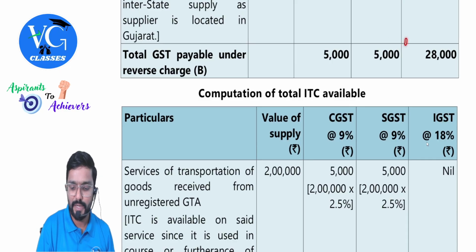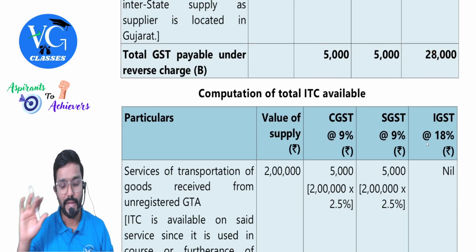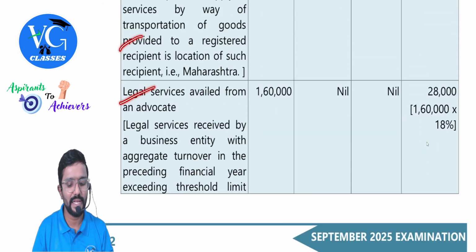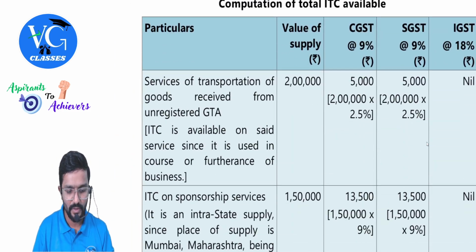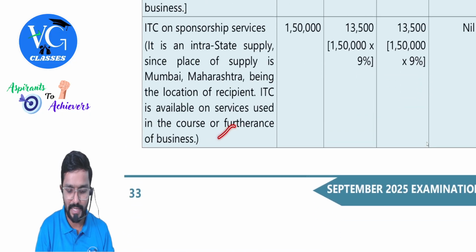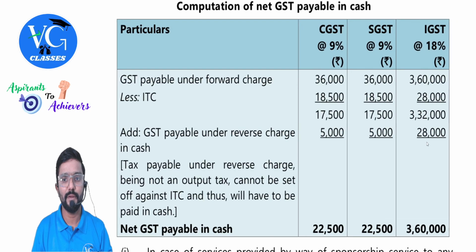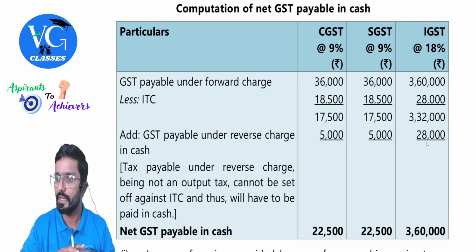So total GST payable under reverse charge duty. Okay, RCM. Guys, actually, no need to present here separately. They have done it. What I suggest is here only you can give a note: taxable under RCM, this is not taxable under RCM, this is taxable under RCM. And they have done a separate table for it. You can take it here.